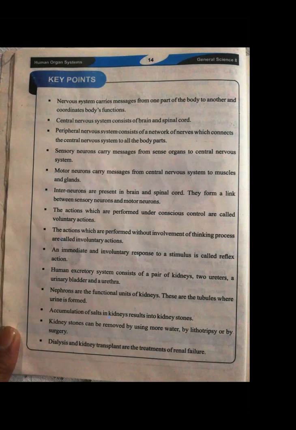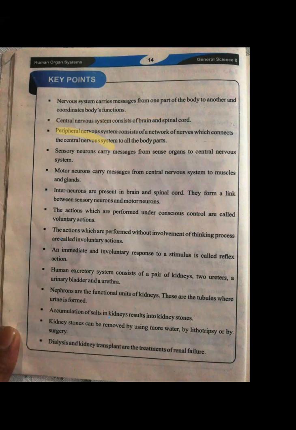Then there is the third point, I am highlighting so that anyone who joins right now is able to see. Number 3, this one. Peripheral nervous system consists of a network of nerves which connects the central nervous system to all body parts. PNS, peripheral nervous system की बात कर रही हैं, that is a system of network which is connecting the CNS to all parts of the body. Means whatever function we have to do, it is with the combination of both these two systems, right?